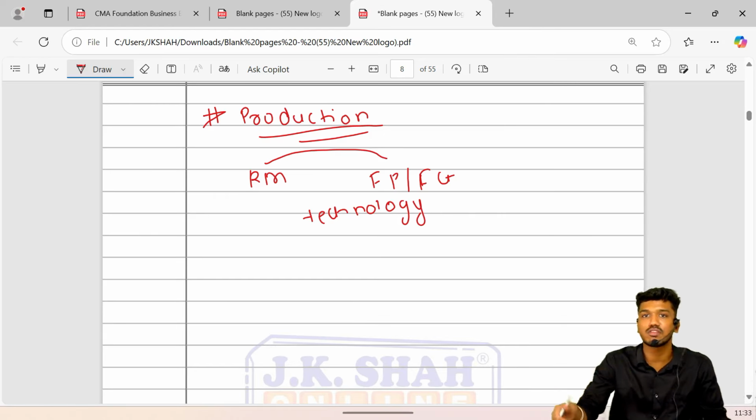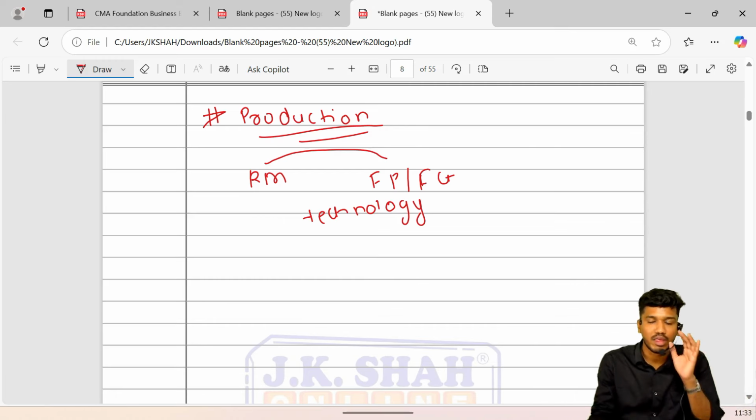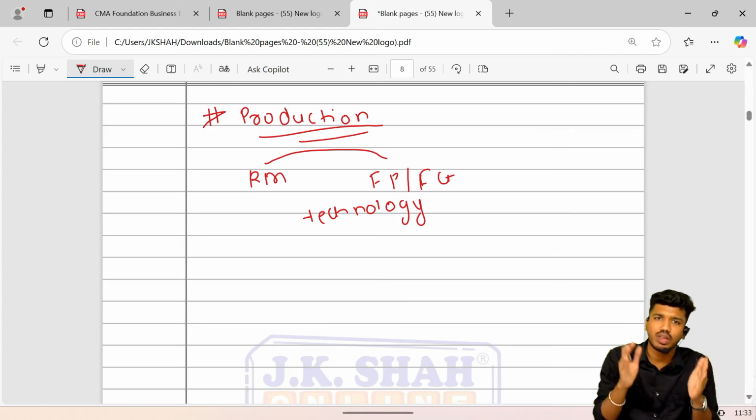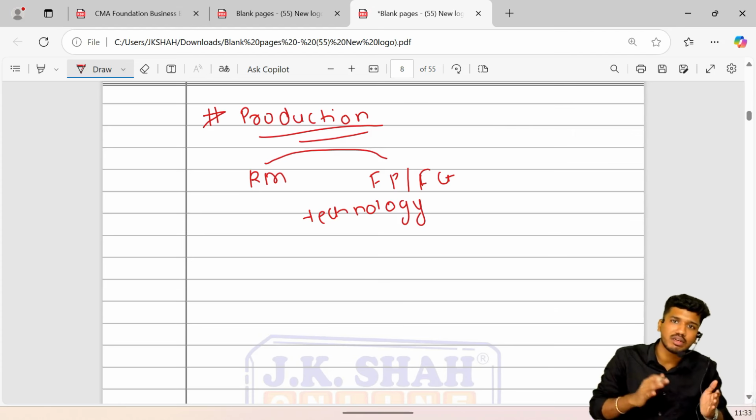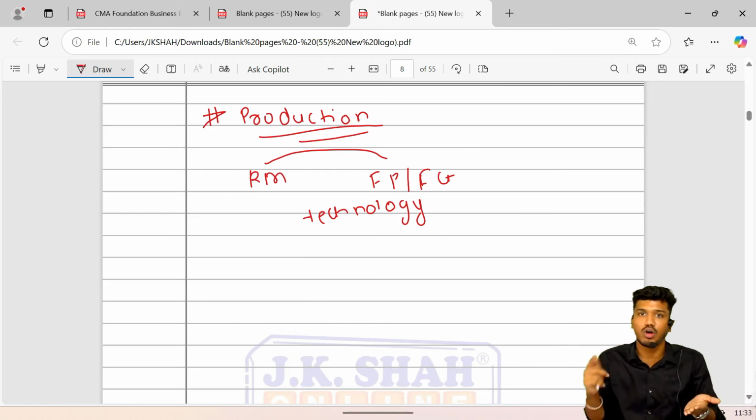Example, I am producing a service right now. So for that I require this tablet, I require all this setup for the purpose of the production of service. So for any commodity you produce, you require raw materials, and with the help of technology you can convert your raw material into final product or finished goods.